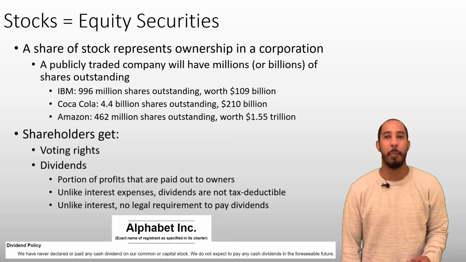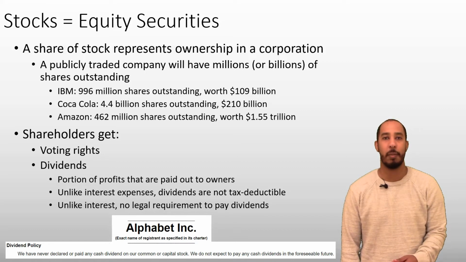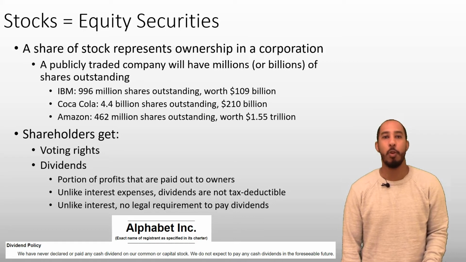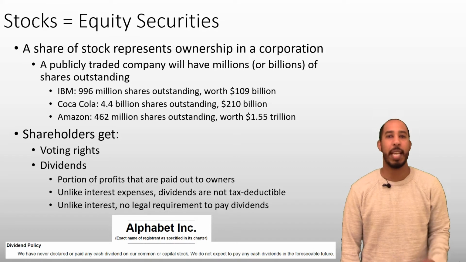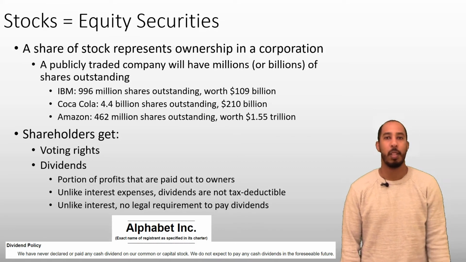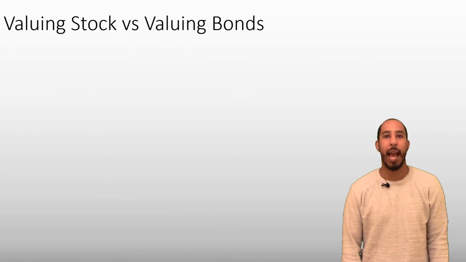Remember that there are two things the company can do with its profits. It can either pay a dividend or it can reinvest its profits back into the business. By Google taking the stance they have here, they're basically saying it's more worthwhile to reinvest the money back into the business than to simply pay out cash to the owners. Google may have many new, potentially path-breaking projects that it's working on, and investing in those will benefit shareholders more than simply giving them cash. This is the policy of many growing companies. More stable and mature companies lack the investment opportunities of a company like Google, and they're more likely to pay out dividends to shareholders. We're going to spend the rest of our time here determining how to value stocks.